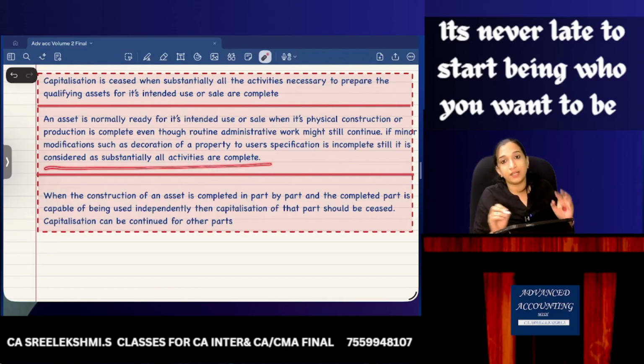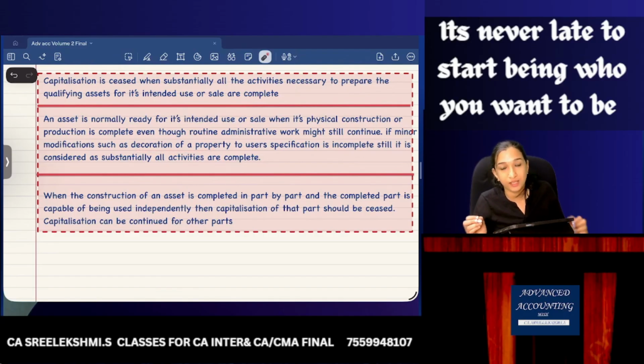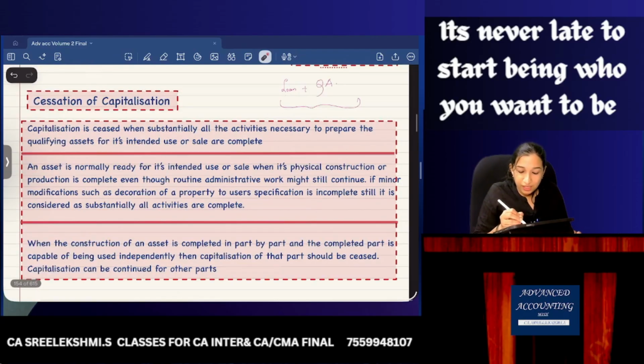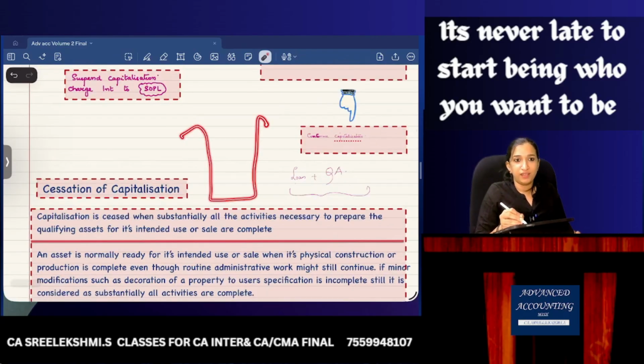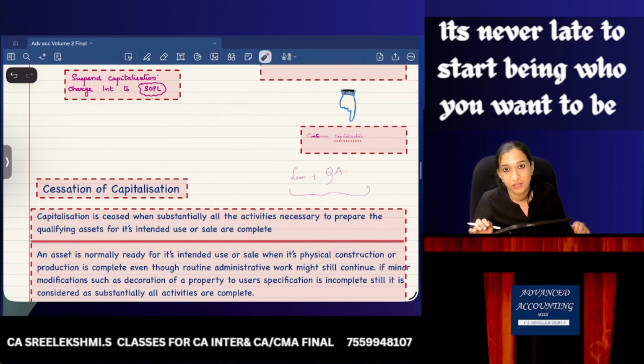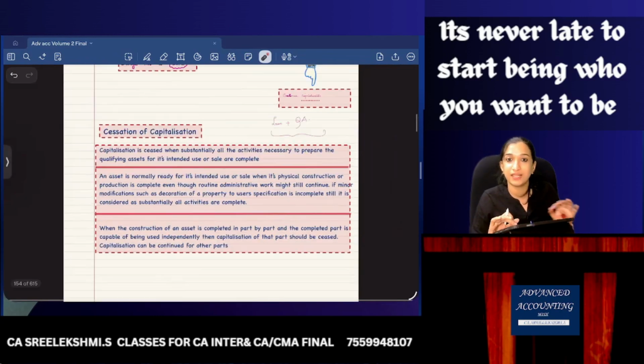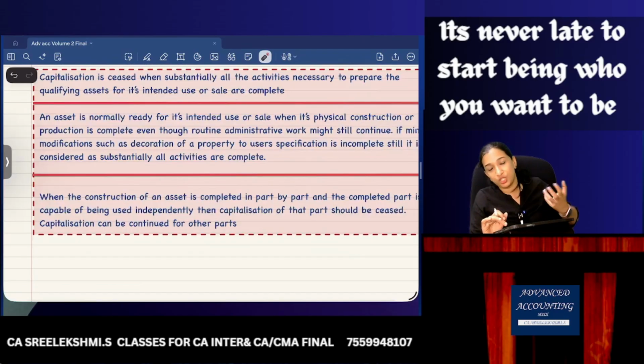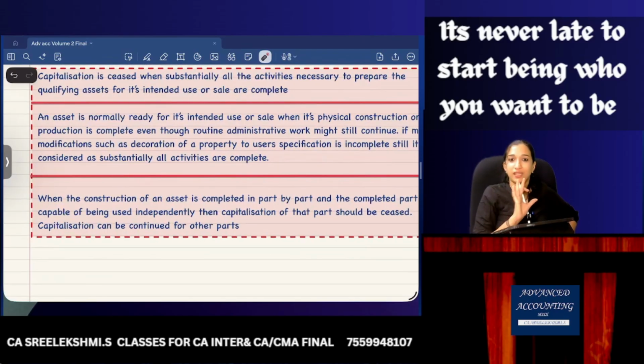Still, it is considered that substantially all activities are complete. Again, I am constructing a building, and in one floor some electrical fittings have not yet been fixed, or some sanitary fittings are not yet done. That is all irrelevant. It is substantially complete. Still the asset can be used by the customer. That is what substantially means; if all the work is completed, capitalization is to be ceased.